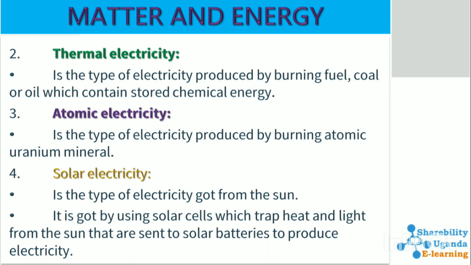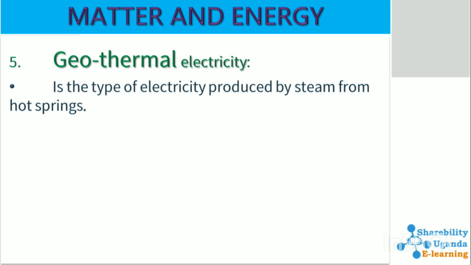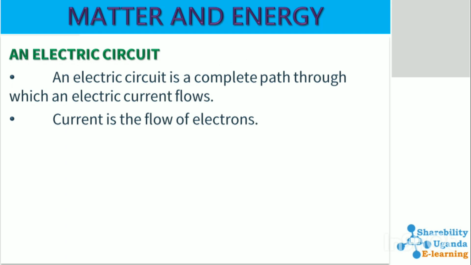It is got by using solar cells which trap heat and light from the sun that are sent to the solar batteries and produce electricity. Lastly, we have what we call the geothermal electricity, which is the type of electricity produced by steam from hot springs.